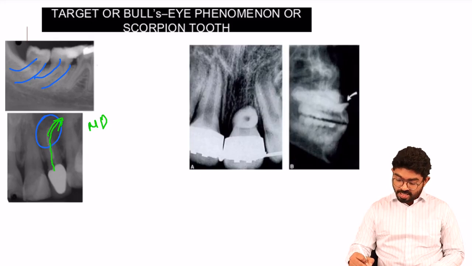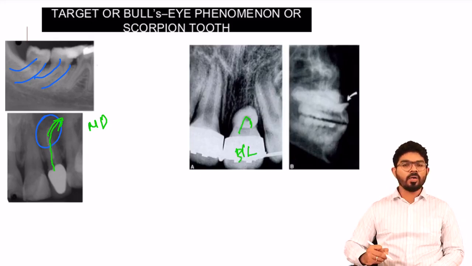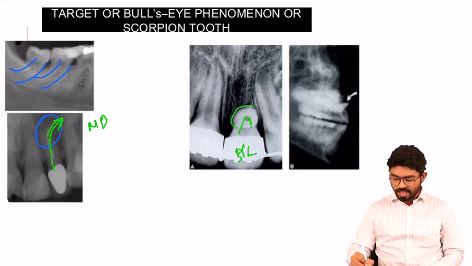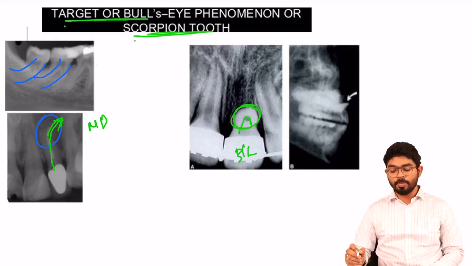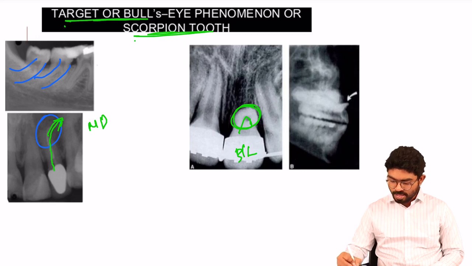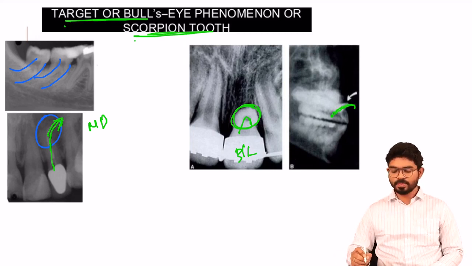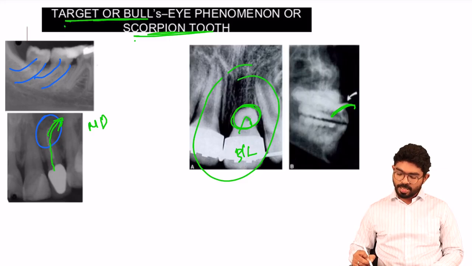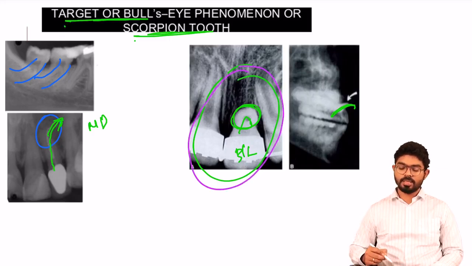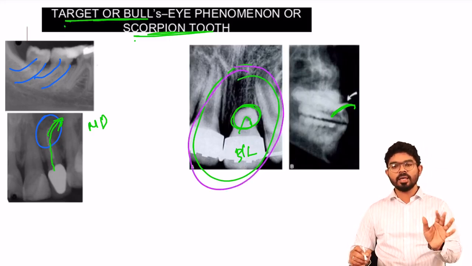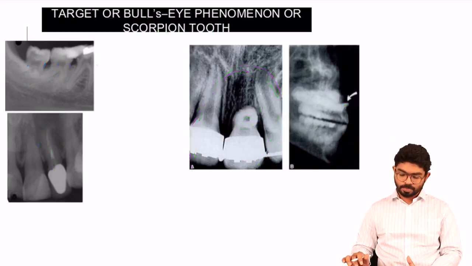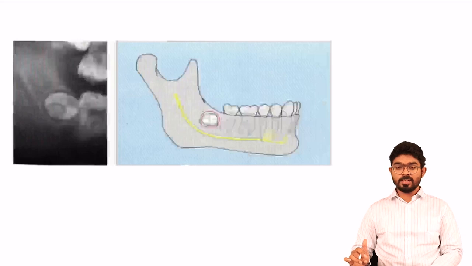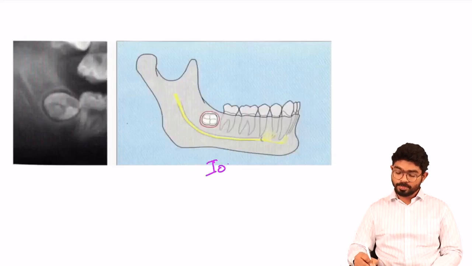This type of dilaceration is buccolingual. Buccolingual dilacerations can be seen as scorpion teeth, or as a target lesion or bull's eye lesion on an IOPA. See this buccolingually dilacerated tooth. They can ask you a diagram-based question over this area. This is a scorpion tooth or a dilacerated tooth. The angulation in which it is bent is buccolingual. This is again called a bull's eye tooth, which is seen on IOPA.